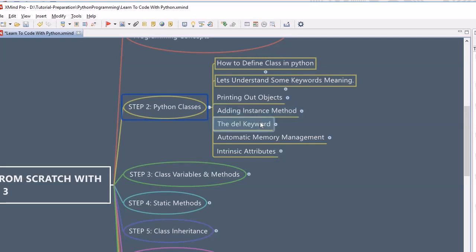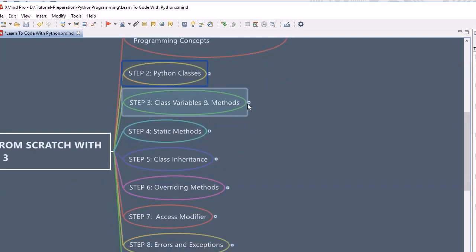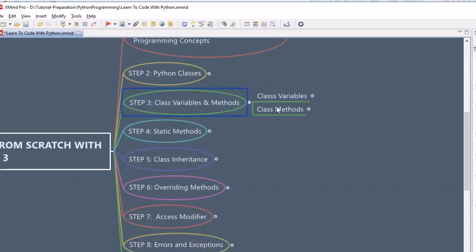Then we will look into the del keyword and how automatic memory management happens. We will discuss intrinsic attributes. Once we are comfortable with that, we will move on to class variables and methods, where we will discuss how in Python we can write and use a class variable, and how we can write class methods within Python.